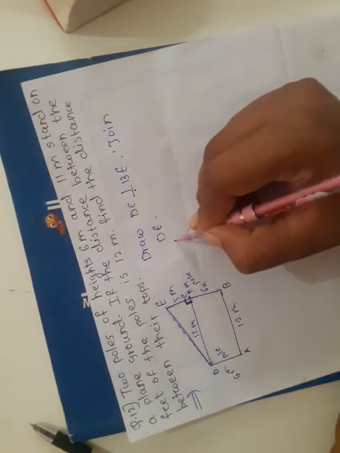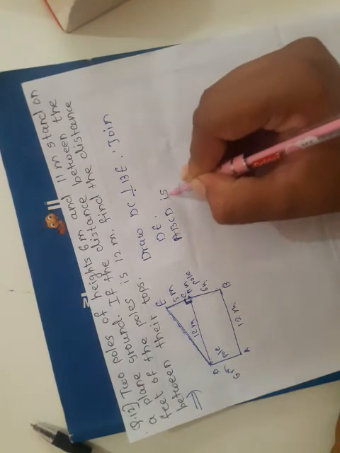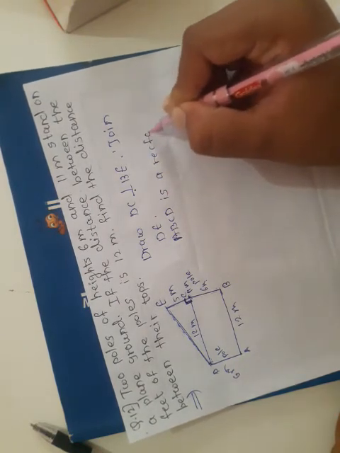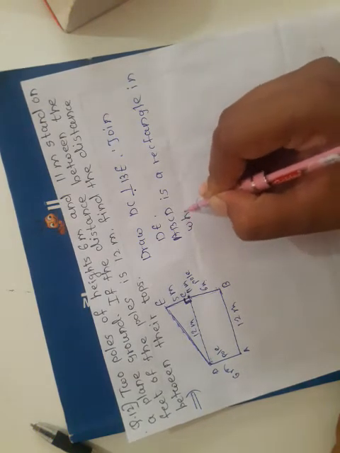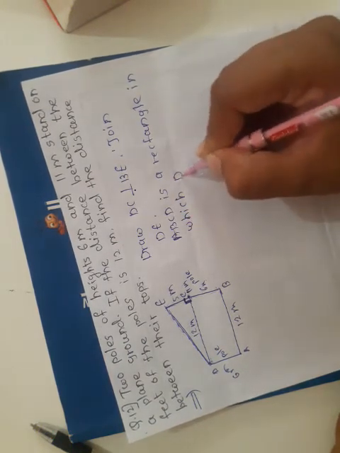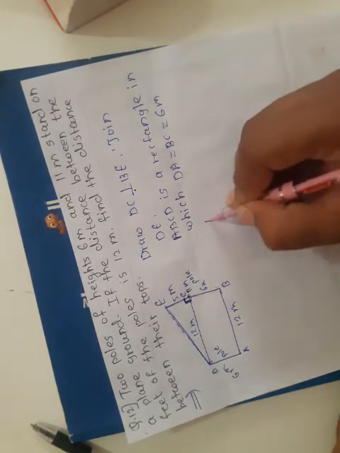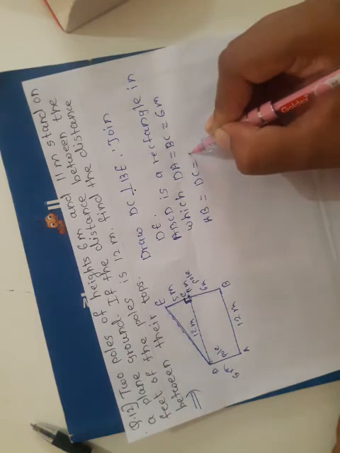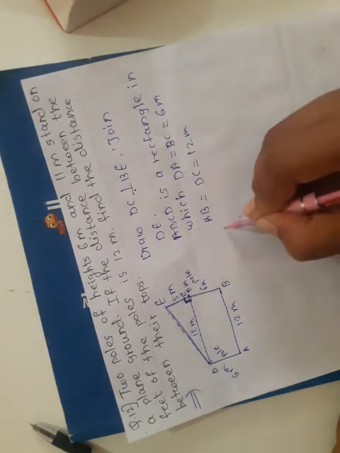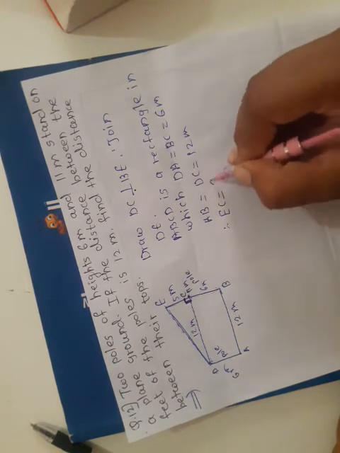So ABCD is a rectangle in which DA is equal to BC is equal to 6 meter, AB is equal to DC is equal to 12 meter. Therefore, EC is equal to what?